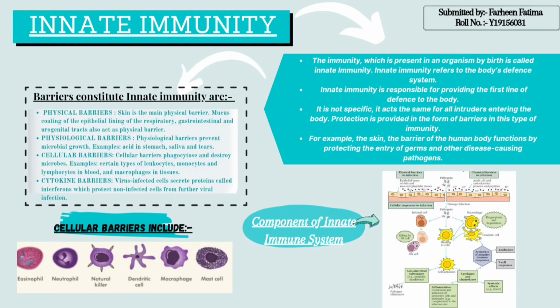Sixth, dendritic cells. Dendrite means branch. They are located in tissues in contact with the external environment. They are present in skin, inner lining of nose, lungs, etc. They are a type of antigen presenting cell. Seventh, NK cells or natural killer cells. They do not attack microbes directly. Rather, they destroy the body's own cells that have been infected, such as tumor cells and virus-infected cells.